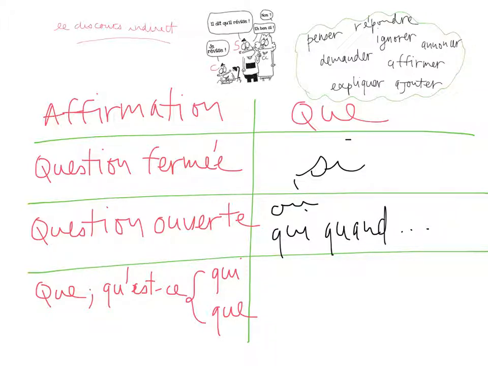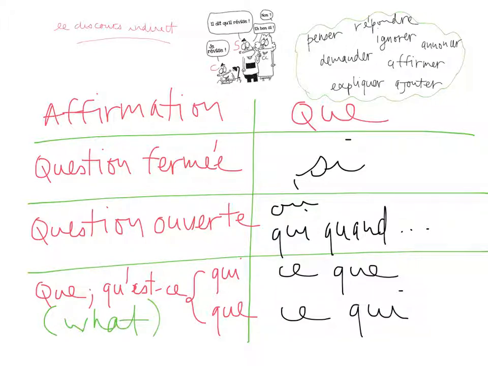And finally, see, these two que are not the same. So whenever I have que in my question, or qu'est-ce qui, qu'est-ce que, I'm going to have to use ce que or ce qui, right? I can say whatever I want. I can say what I want. Je dis ce que je veux. I can eat what I want. Je mange ce que je veux. Okay? So basically, this will always be what in your indirect speech.